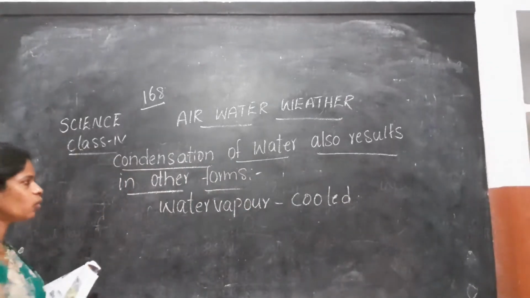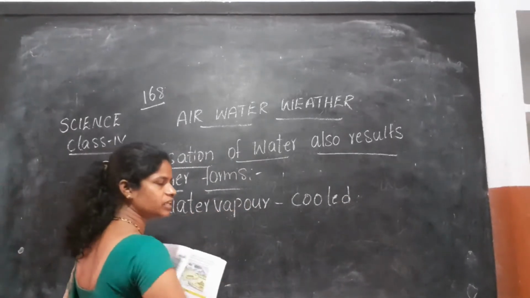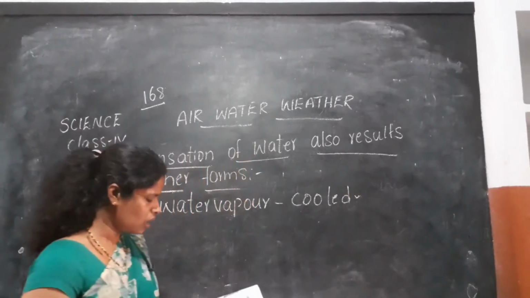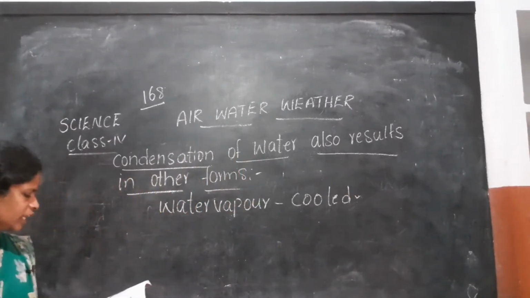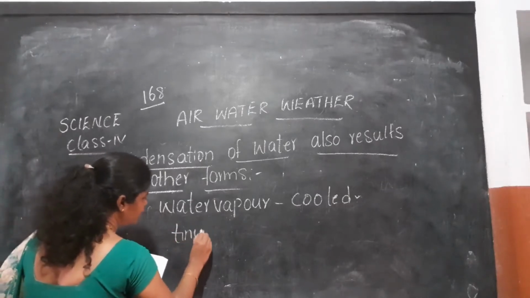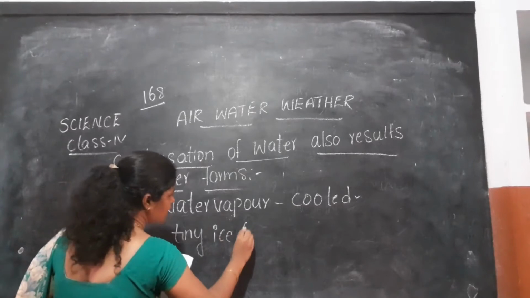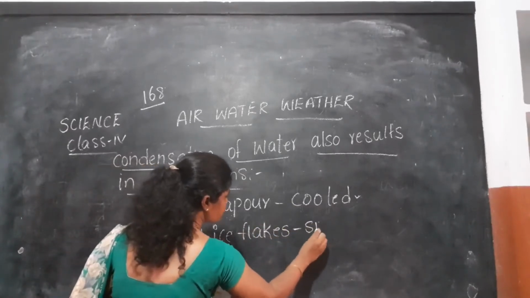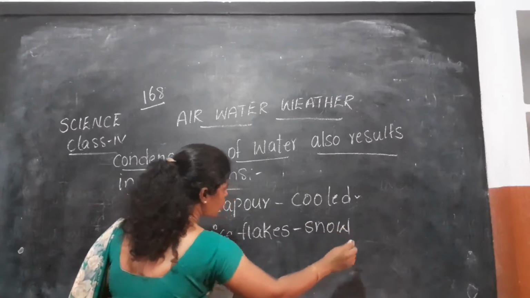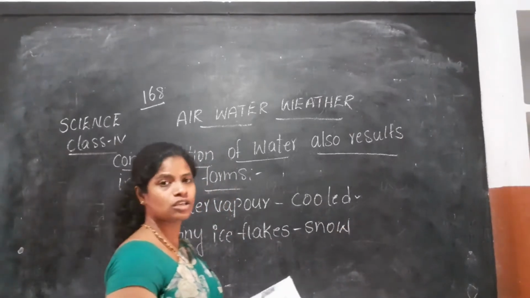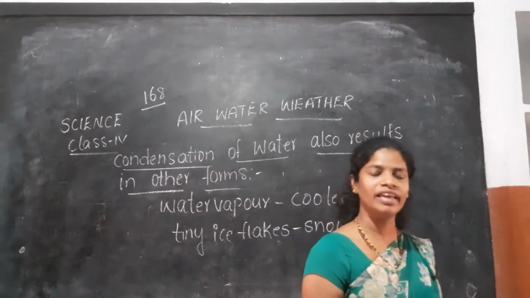Sometimes the water vapor which is present in the atmosphere suddenly gets cooled. After it gets cooled, it forms tiny ice flakes that we call snow. Students, snow. So in cold places snow occurs during rainy season.